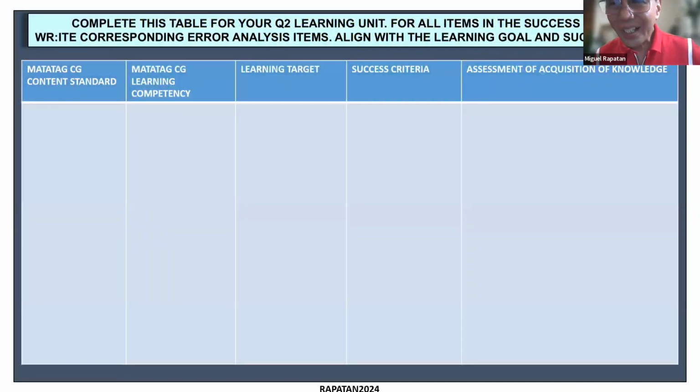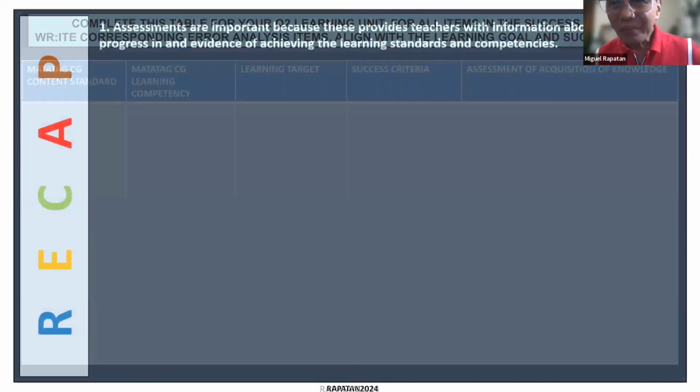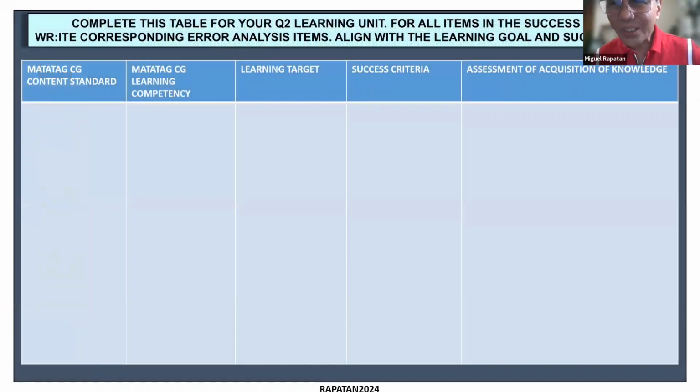Okay, so here we can now look at a more extended table with those kinds of questions. The assessment of acquisition of knowledge can be questions aligned with the success criteria and error analysis items.